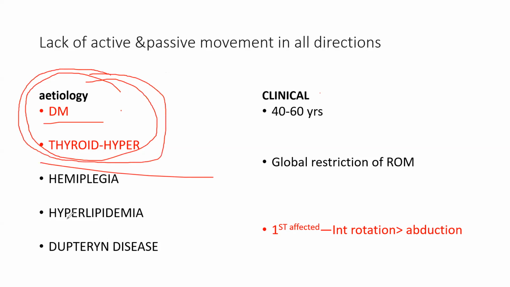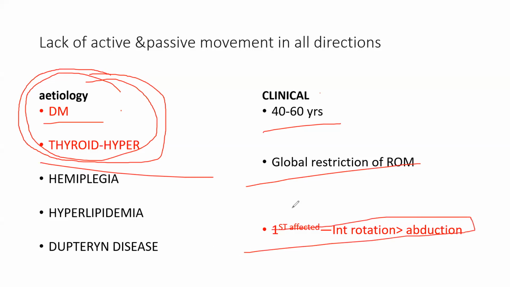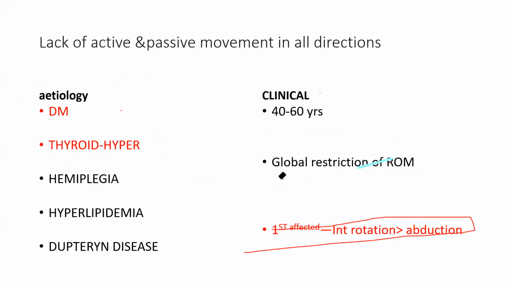This you don't have to remember, if you don't want to, it's okay. Age is 40 to 60 years. Global restriction should be there. And the first movement affected is internal rotation. So how will you check internal rotation? You can do the belly press test. I had already told you, belly press test you can do. If the patient is unable to do the belly press test, that is internal rotation. So the first movement would be internal rotation.